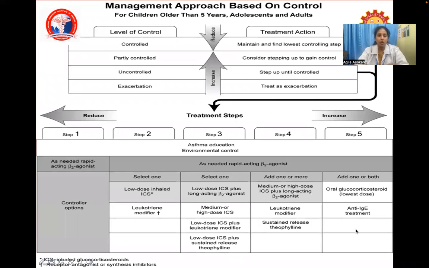So this is what we saw. These are the 5 steps. Here, only reliever medication. Now here we are adding low-dose inhaled corticosteroid or a leukotriene modifier. Then you are doing a low-dose inhaled corticosteroid plus a long-acting beta agonist, or a medium or high-dose inhaled corticosteroid. Add one more: medium or high-dose ICS plus long-acting beta agonist. Here you can again add oral glucocorticosteroid, lowest dose possible, and anti-IgE treatment.